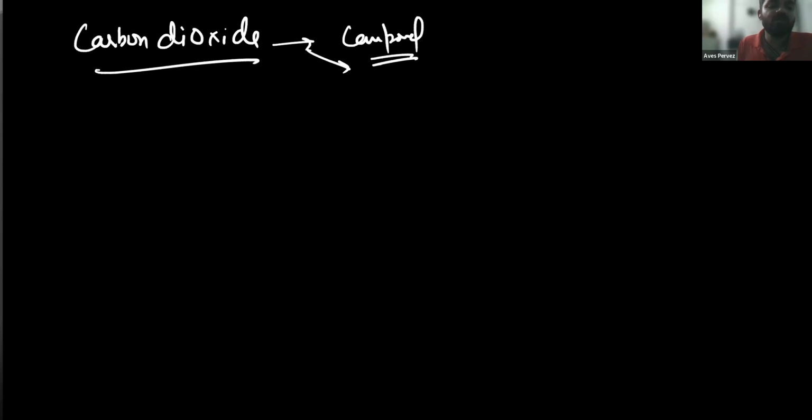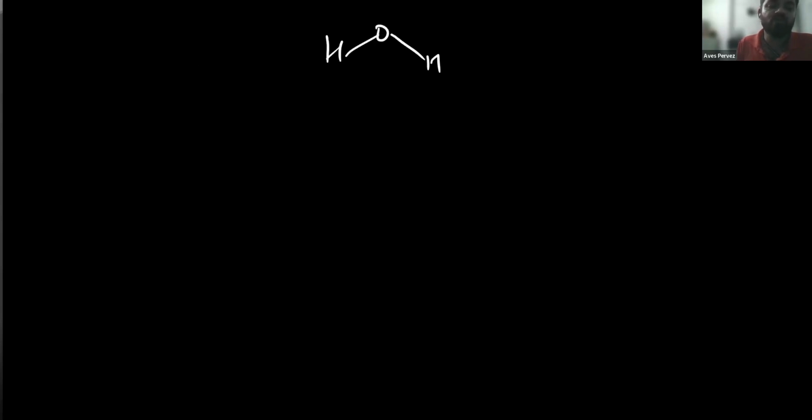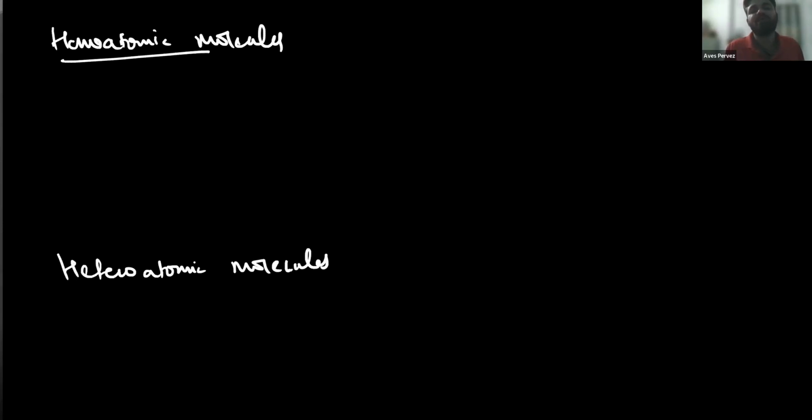Let me explain one more thing here: there are two types of molecules. If the same elements combine together, they form a homoatomic molecule, and then there is the heteroatomic molecule. So write the definition. If two or more same kinds of atoms combine together, they form a homoatomic molecule. And if two or more different kinds of atoms combine together, they form a heteroatomic molecule. Note it down.